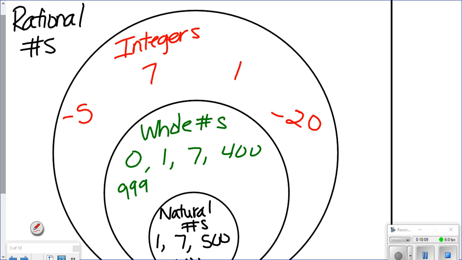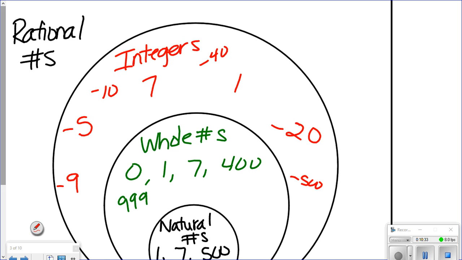Natural numbers are whole numbers, and whole numbers are integers, but we also add in the negative numbers. I'll explain in a second. Just hold on. So integers include all negatives now. Negative 10, negative 40, negative 500, okay? And also some positive ones.